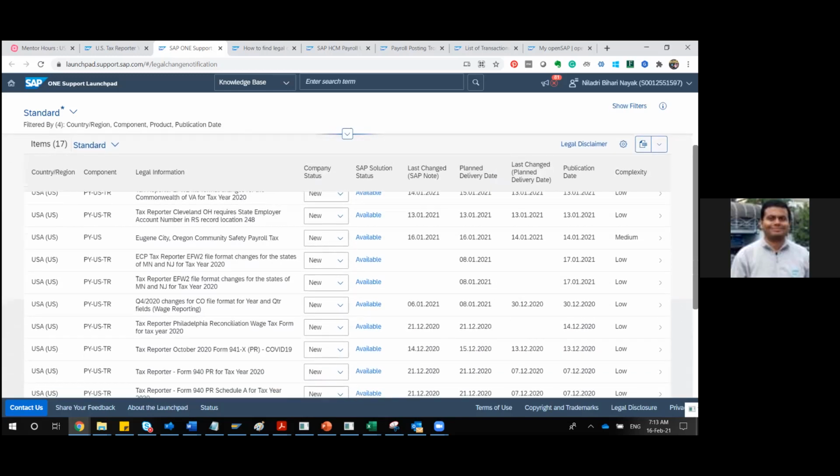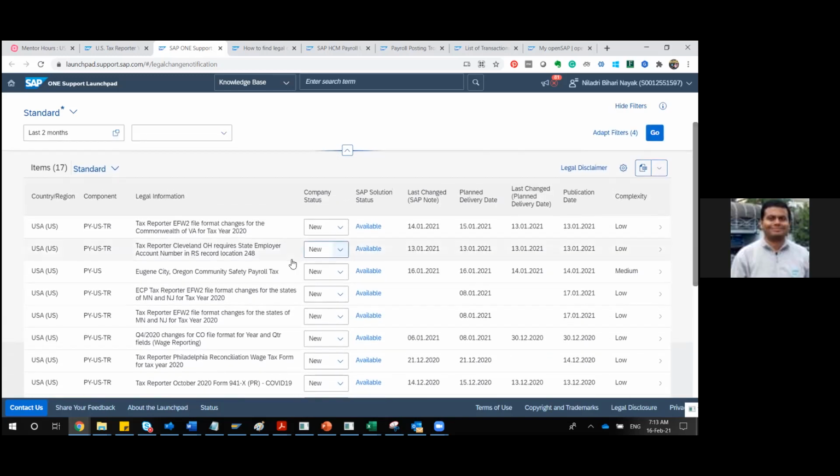Now you can see the country is USA for everything, and in the components section you can see PY US. It is a generic one. That means it is a very important one, and it is generic, applicable for specific legal entities, legal information. For Oregon community or something like that, they have mentioned it. And also you'll be finding